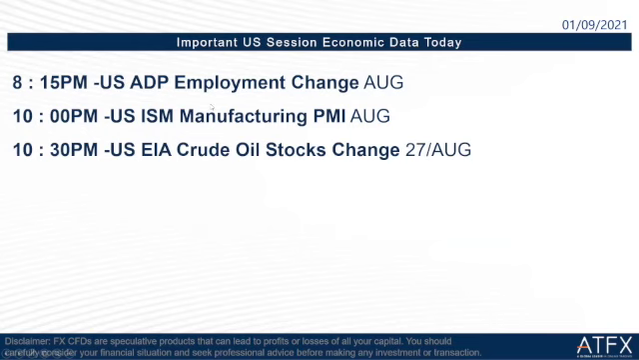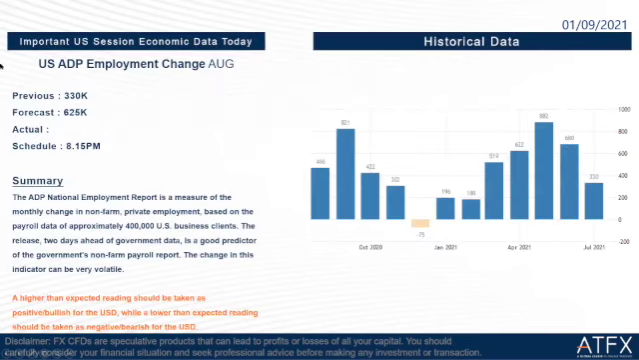So this one is very important tonight. Okay, so we take a look at the first one, US ADP employment change August. The previous is 330,000. The forecast is 625,000. We will know the actual at 8:15 tonight, so 15 minutes before the US session. So if higher than the expected reading, it should be taken as positive for the US dollar, while lower than the expected reading should be taken as negative for the US dollar.